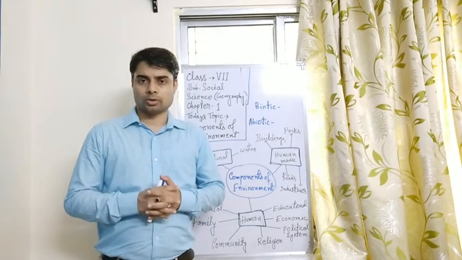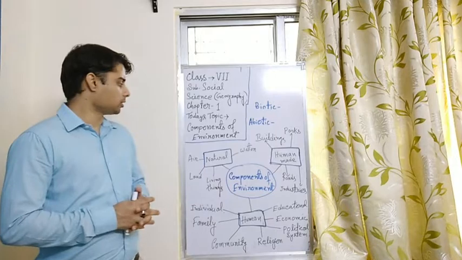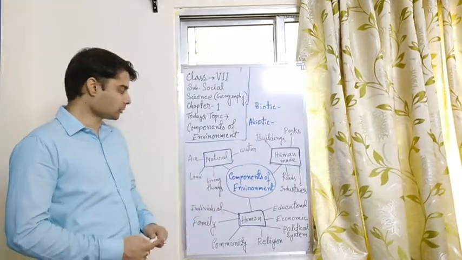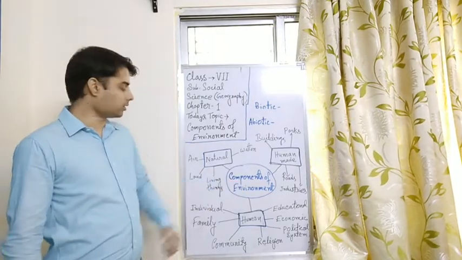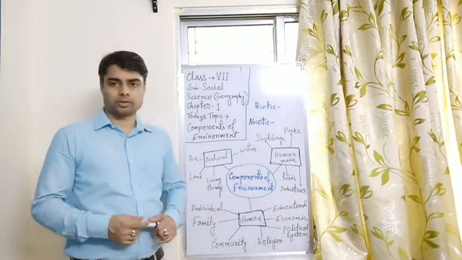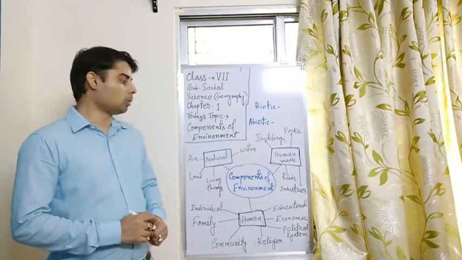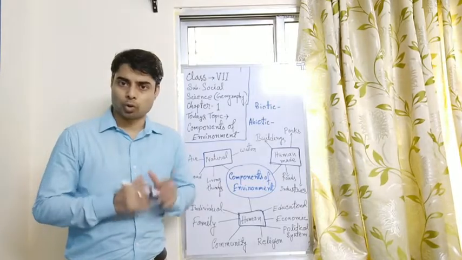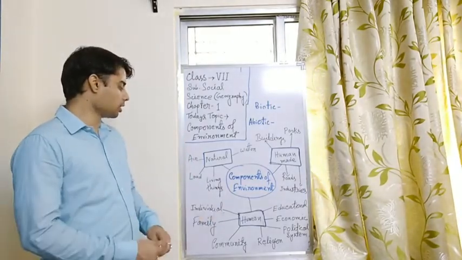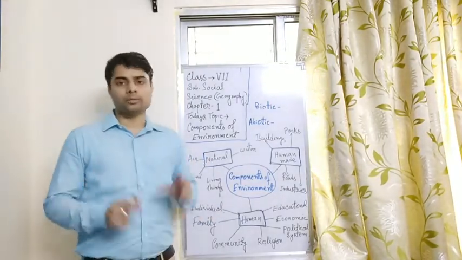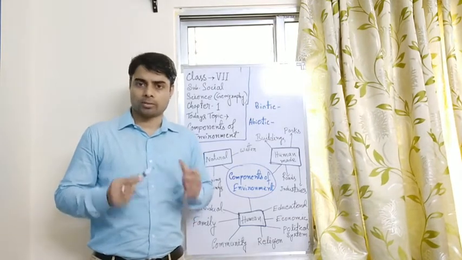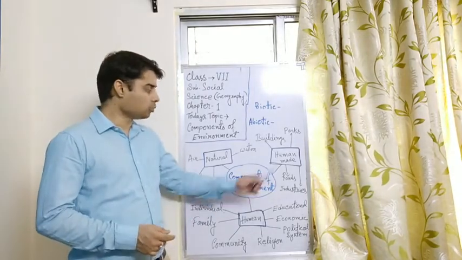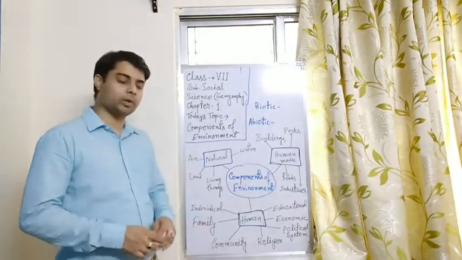So look carefully, this is a diagram. In this diagram, what is the middle of the diagram? It is the components of environment. Component means the different things that consist in the environment. And if we look carefully, there are three types of component inside our environment: natural environment, human-made environment and human environment.